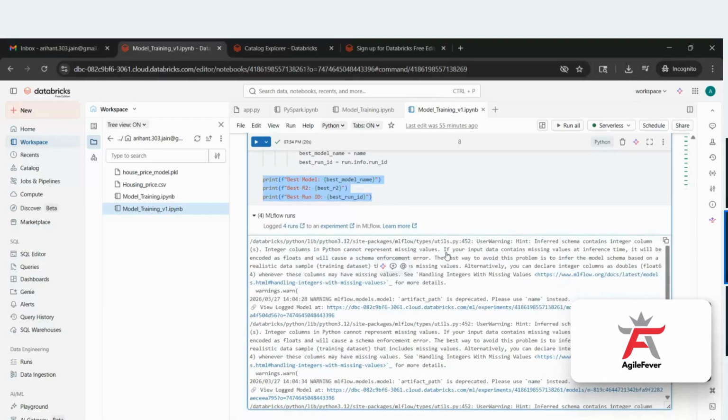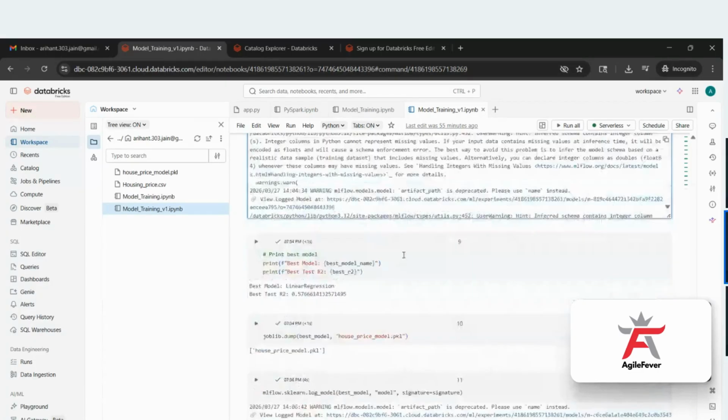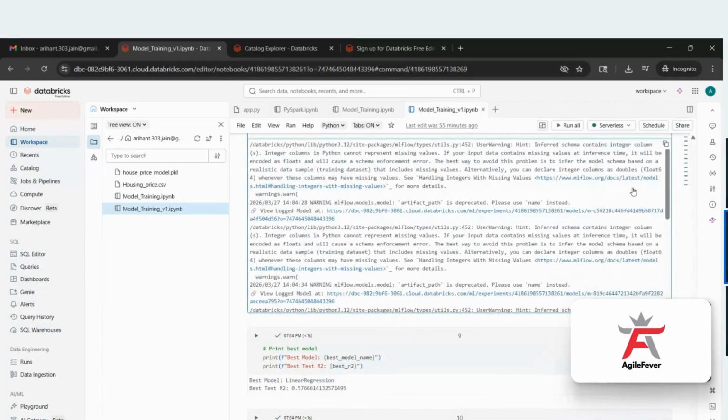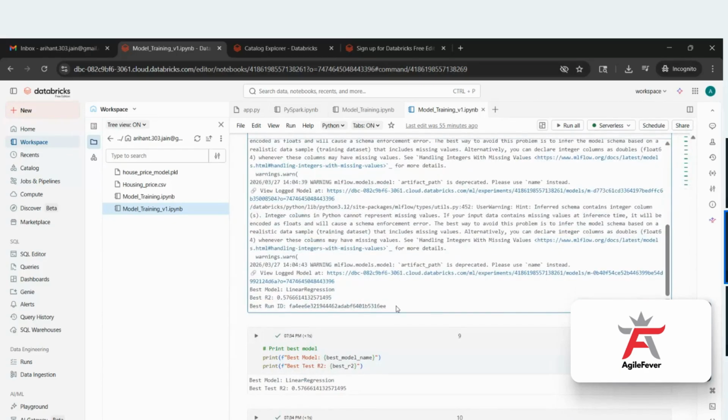So what we got to know is that these logs will start generating. It will take about 5 to 10 minutes to run this particular step, where it will do all the experiments. Once you run this entire thing, at the end it will print that, based on the data set we have provided, this linear regression is the best model where the R square value is 0.57, and the run ID is this.